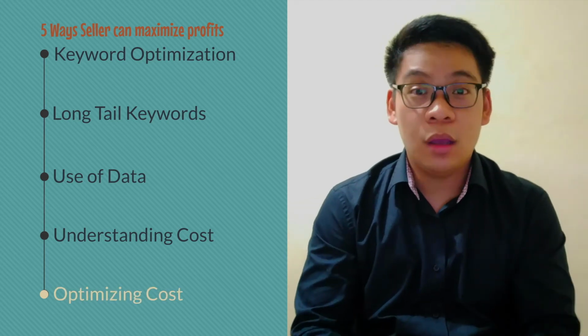Number 5. Optimizing cost. The fifth and final way the seller can maximize his profits is by allocating his spend more effectively. After analyzing the results of his advertising campaign from the reports, the seller can choose to allocate more money on the strategies that are working and less on what is not working.